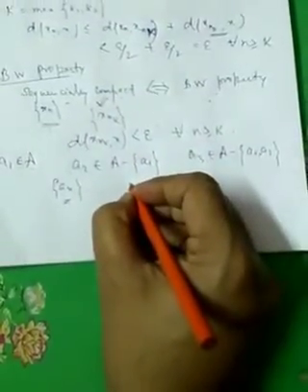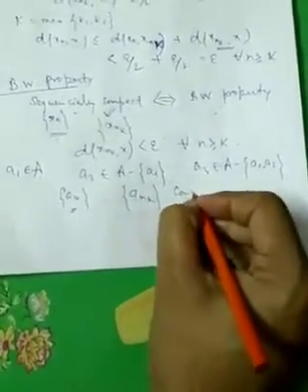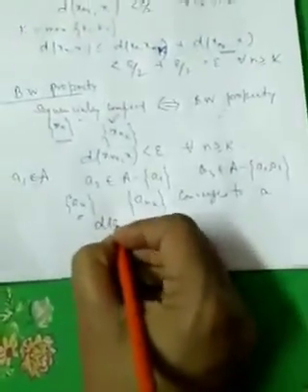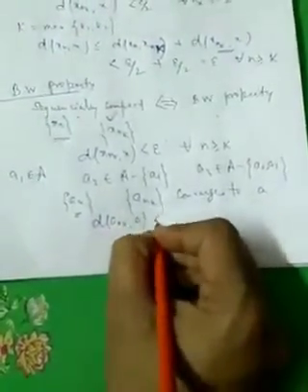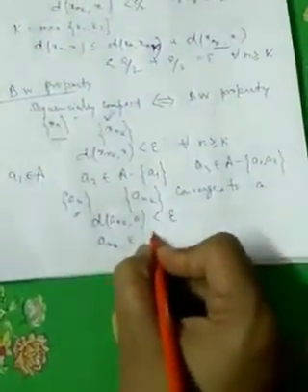So we call it (ank) that converges to a. So d(ank, a) < epsilon, that is, ank belongs to S_epsilon(a).